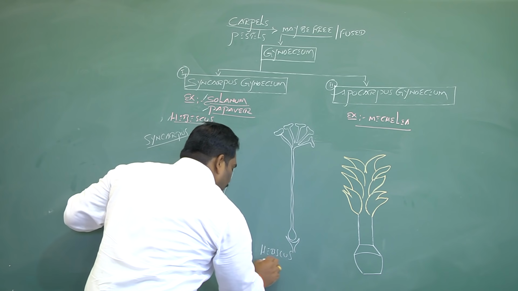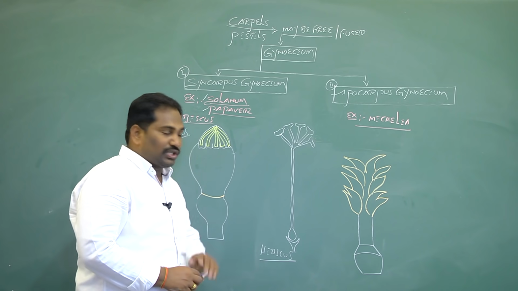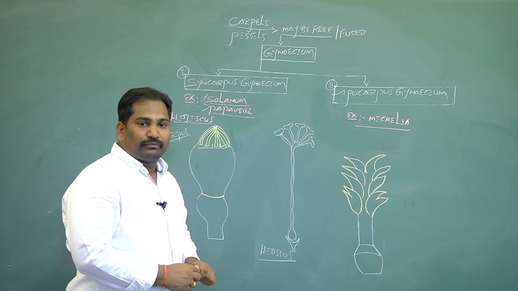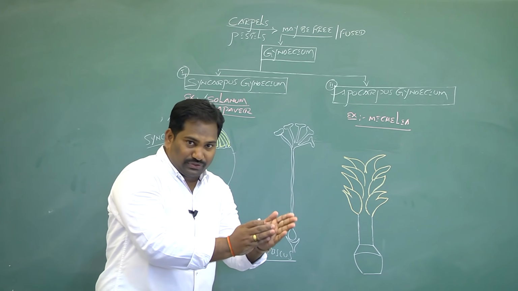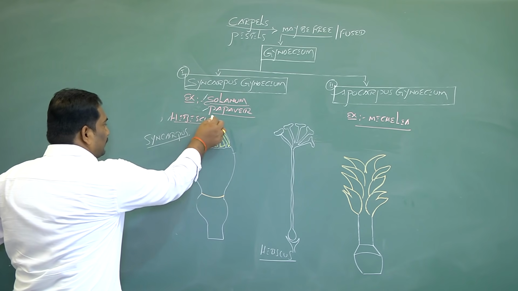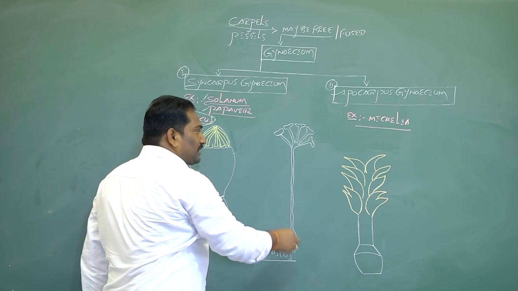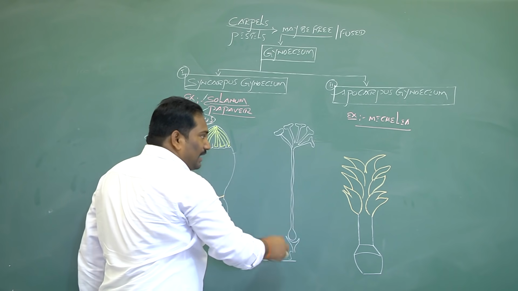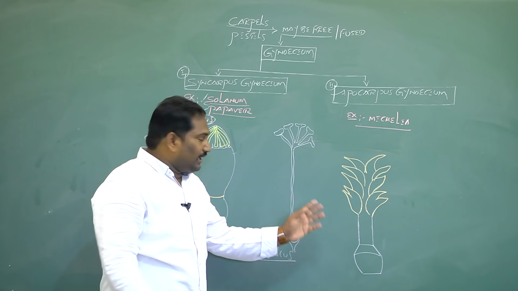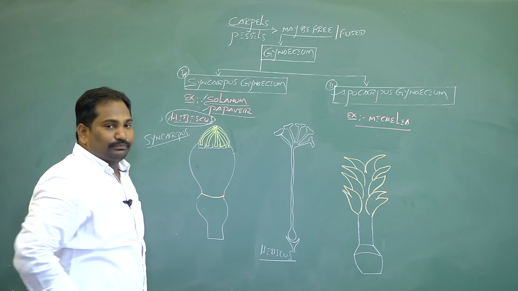This is an example of Hibiscus rosa sinensis. If you see the transverse section of the ovary, it has 5 carpels, pentacarpellary. All these 5 carpels are fused. A pentacarpellary syncarpous gynoecium is the characteristic feature of hibiscus. These are the 5 stigmatic lobes, each stigma having 1 carpel, indicating pentacarpellary. All these 5 carpels are fused, so it is called syncarpous gynoecium.